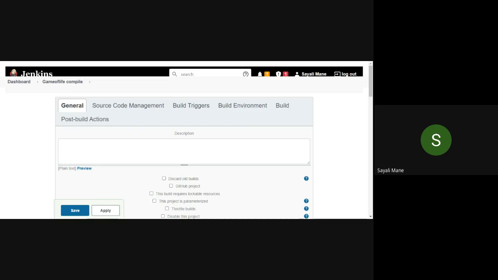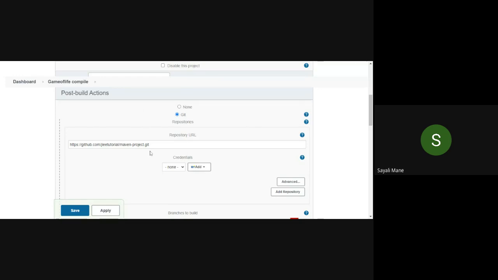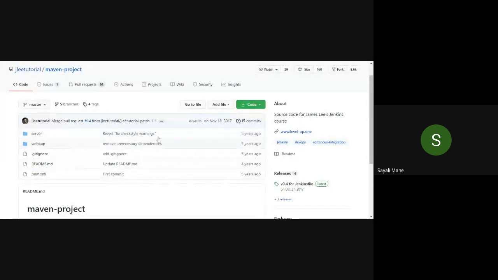General, source code management and all. Yes. Okay. Now here go to source code management. See, now your previous job is linked with a different Git repository. Correct? Now go to your GitHub account. See, this is your GitHub account.